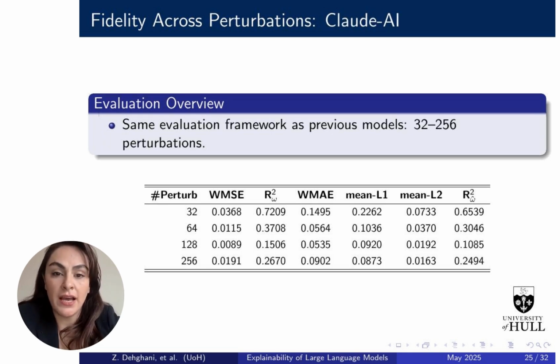For Claude AI, we use the same setup from 32 to 256 perturbations. Interestingly, Claude performs very well at 32 perturbations, with the highest weighted R2 score of all models at that level. However, as we increase perturbations, fidelity drops, especially in weighted R2 values. While error metrics like WMSE and WMAE improve at 64 and 128, they don't hold at 256.